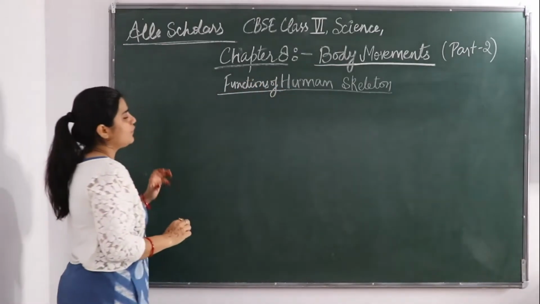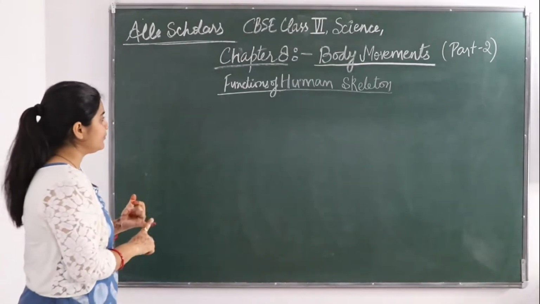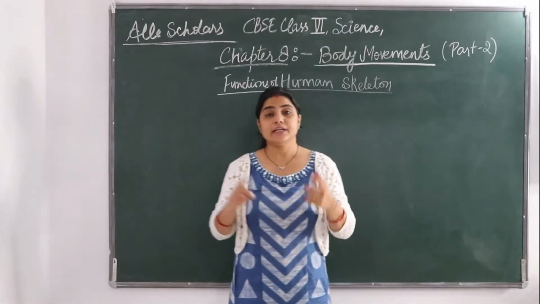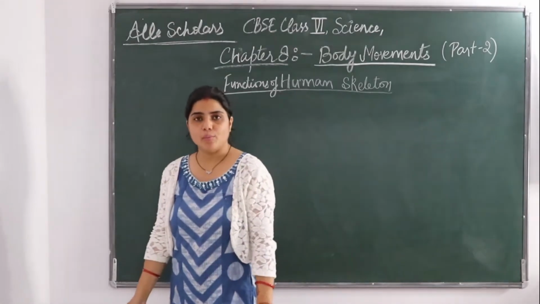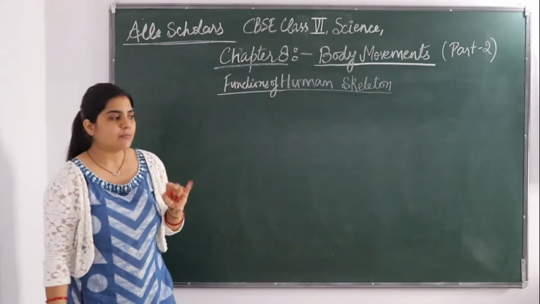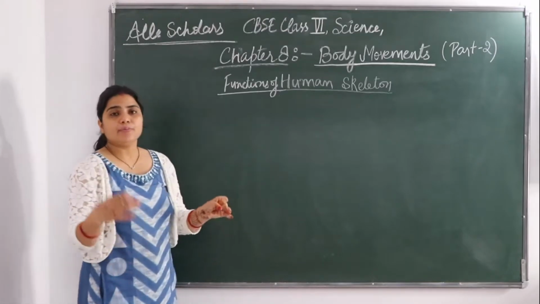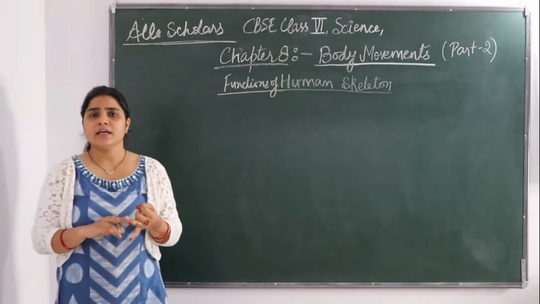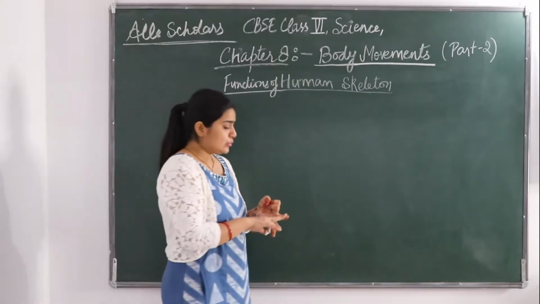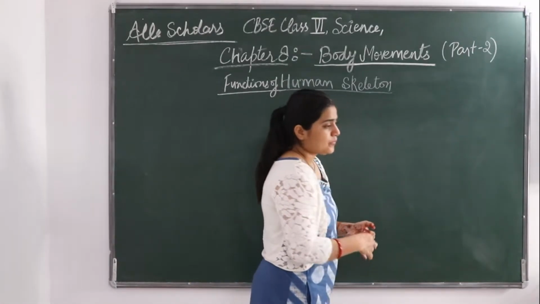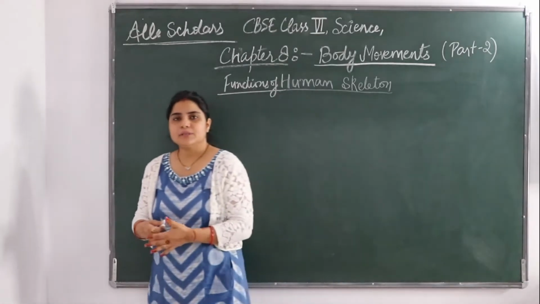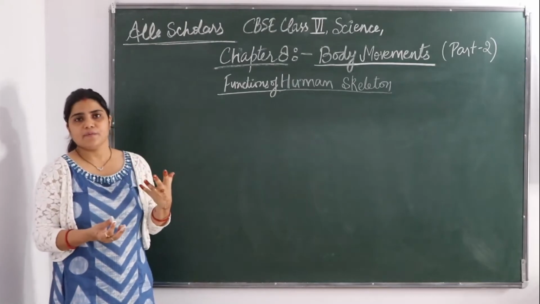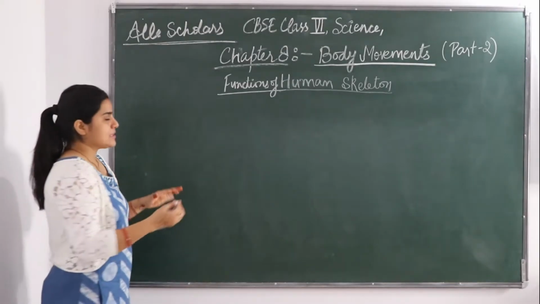Okay, so functions of human skeleton. The first very important function of a human skeleton is that it gives support to the whole body. It provides support to our body. It protects the inner organs; the inner organs remain protected because of the skeleton. And together with muscles, it gives the body its shape. It gives shape to a body along with the muscles.